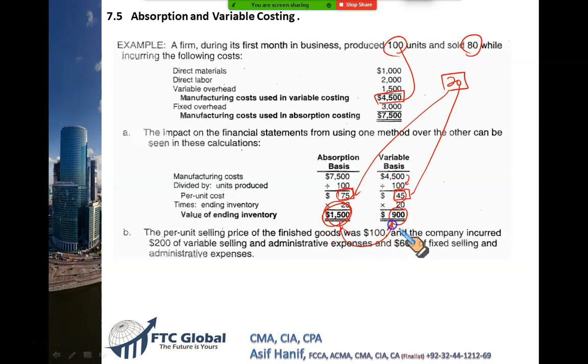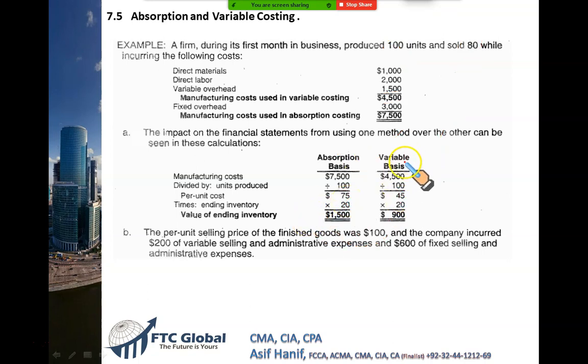This is, gentlemen, how you manipulate profit under absorption costing. How? You deliberately produce more than you can sell. Production is more than sales. Whenever the production is more than sales, fixed cost gets absorbed into your units of production. Fixed cost is hidden. Fixed cost bypasses your income statement and it hides in the closing stock.